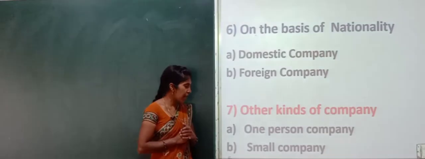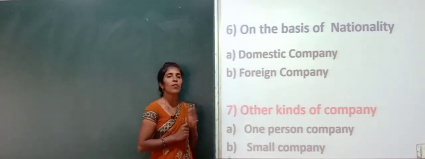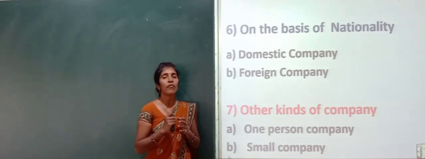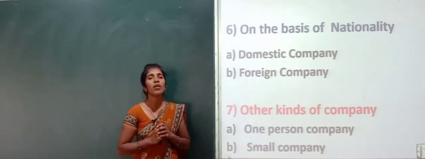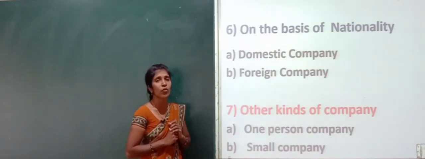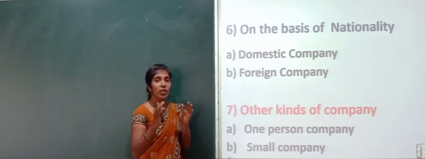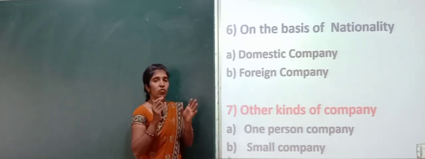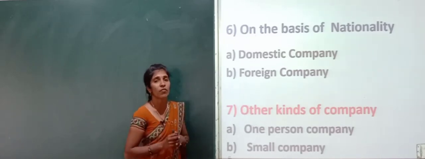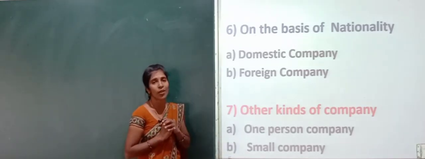And next one is the small company. Small companies are the companies whose paid up share capital shall not exceed 50 lakhs of rupees. It must not be more than that; it shall not exceed 50 lakhs of rupees of paid up share capital. That is called a small company.